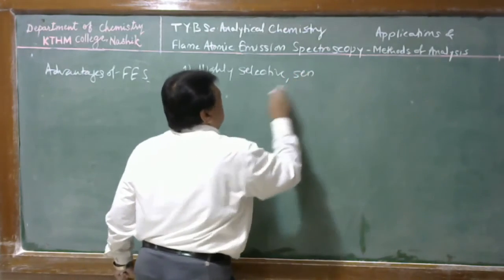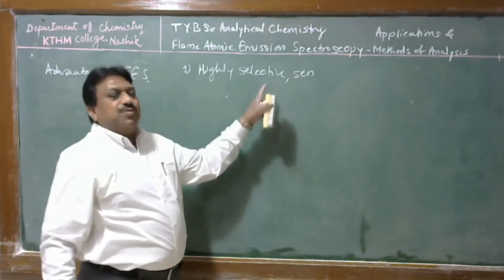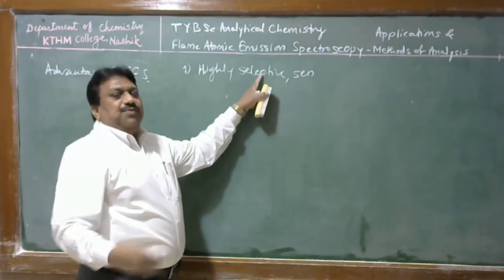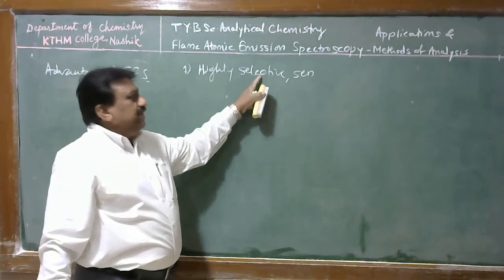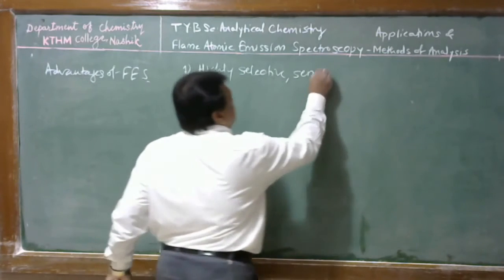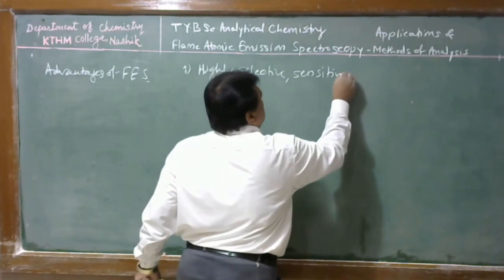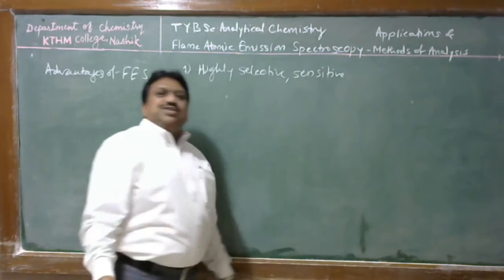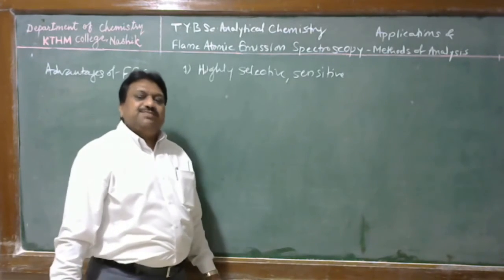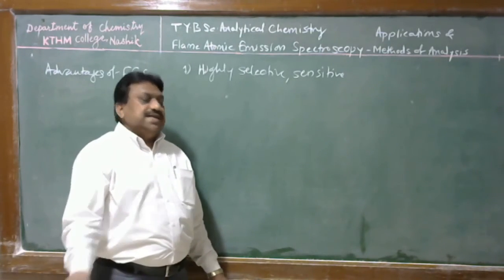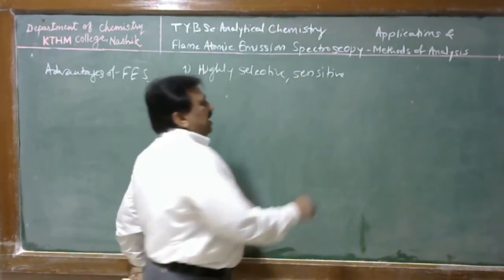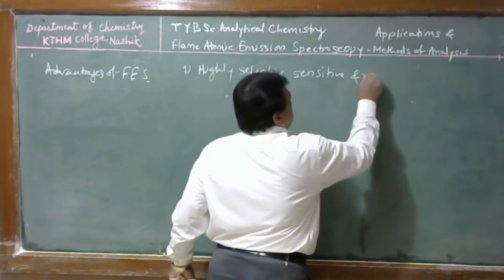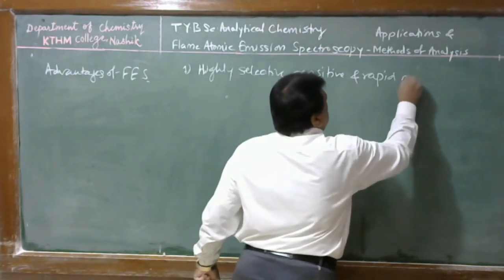sensitive. Selective means it can measure in presence of others. If another metal ion is present, then it still measures the sodium. That is selective. Sensitive means how low a concentration of analyte is measured by that method is its sensitivity. Therefore, it is a highly selective and sensitive and rapid method